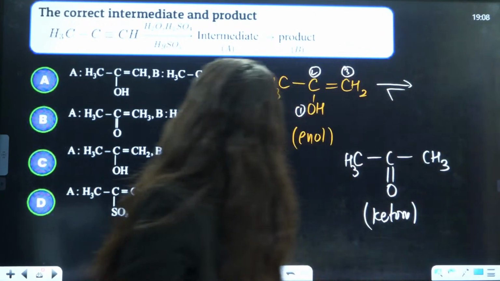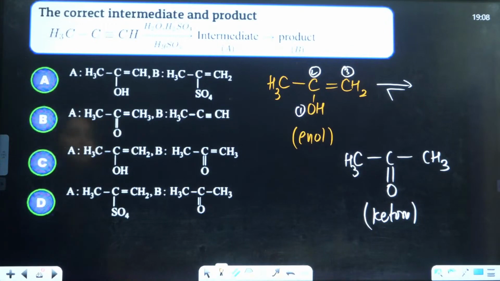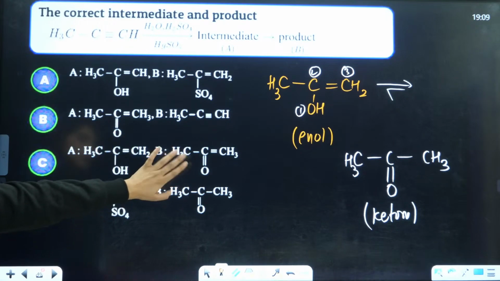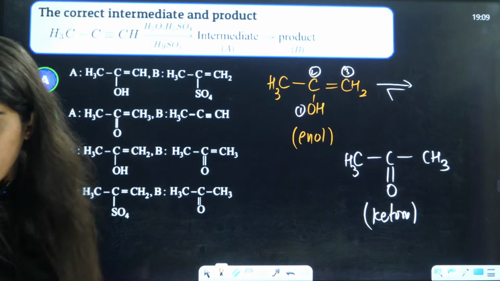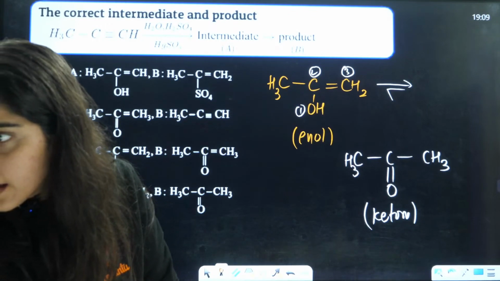So they are asking you about the intermediate as well as that. So the intermediate is CH3COH, C double bond O, and this is the ketone that is formed. So the answer will be C is the correct answer. C is the correct answer.